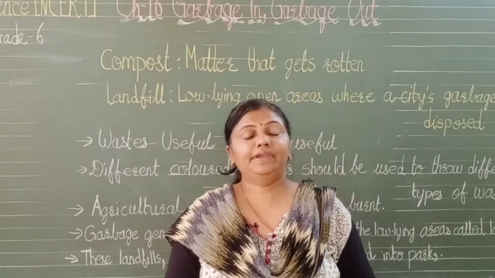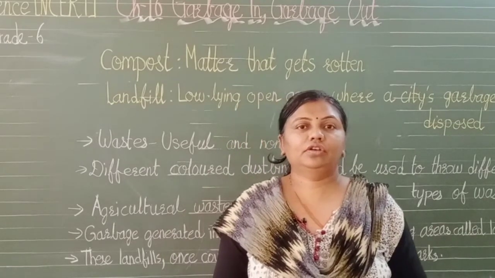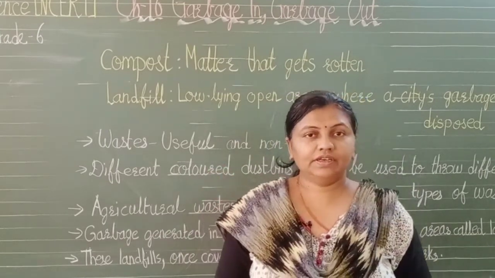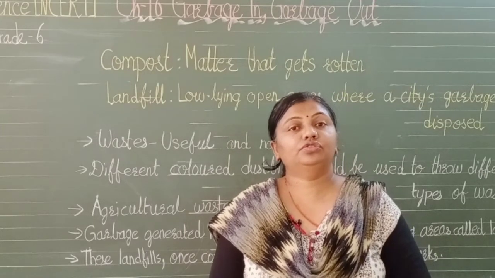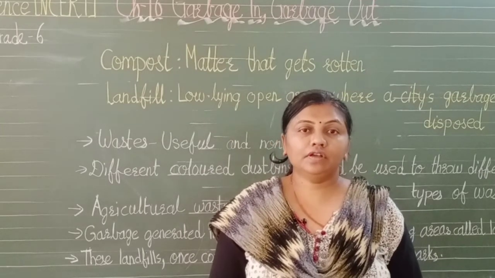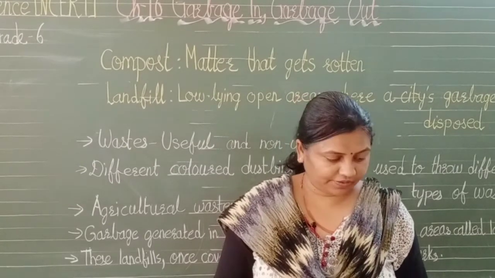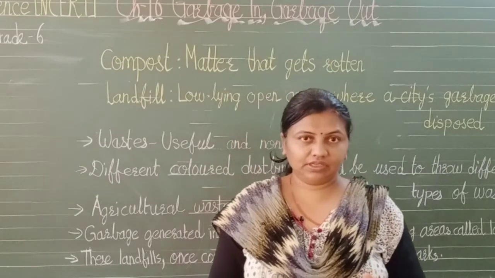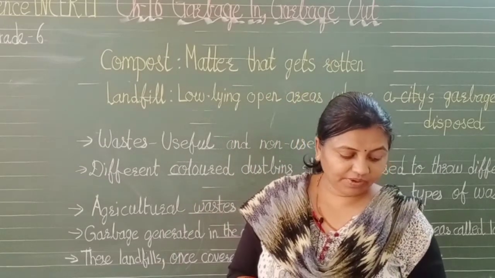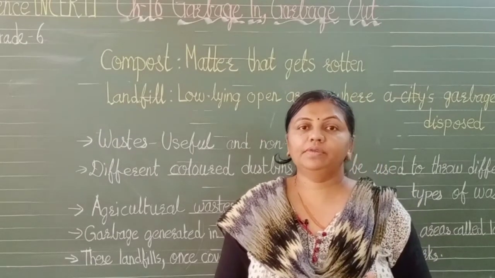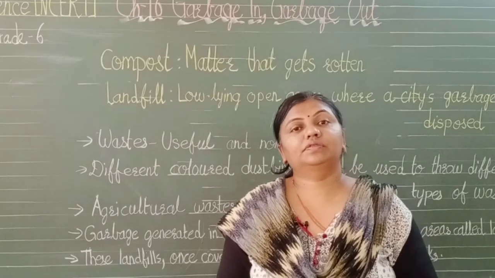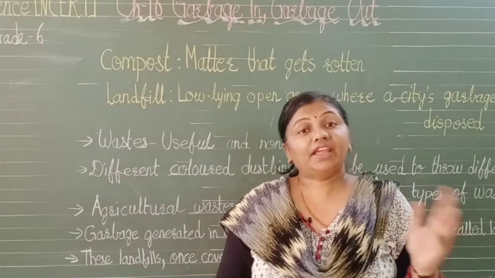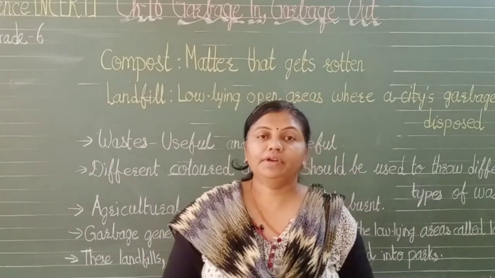Now all this garbage is then sorted. As I talked about, some is useful waste and some is non-useful waste, isn't it? Mostly the corporation gives two kinds of dustbin. One is of blue color and the other is of green color. Mostly in the green color we have to throw the wet things, okay, which can be rotted, and the blue dustbin is for the dry waste which cannot be rotted. Recycling is also possible, but it cannot be rotted.